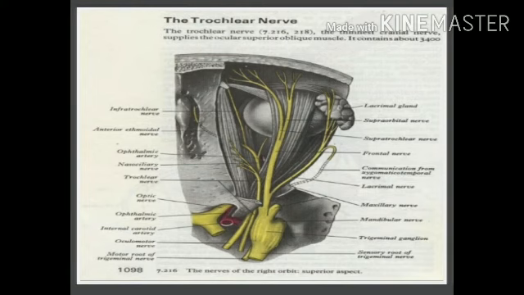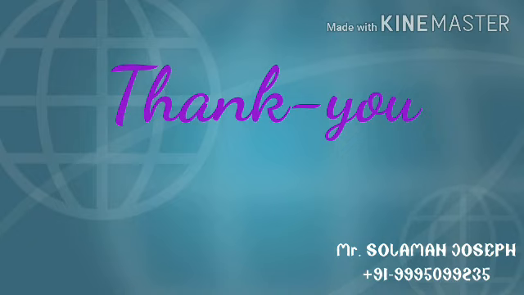First, it is the only nerve to emerge from the dorsal aspect of the brain. Second, the only crossed cranial nerve. Third, it has the longest intracranial course, about 75 mm. Fourth, it is the thinnest of all the cranial nerves. These are some specific features of the trochlear nerve.